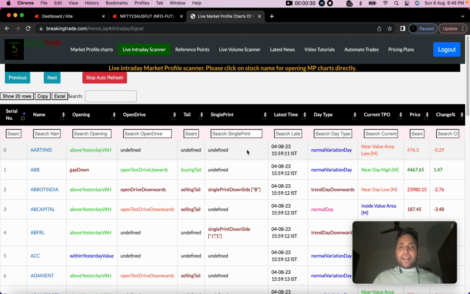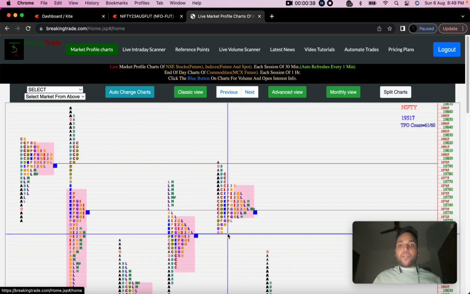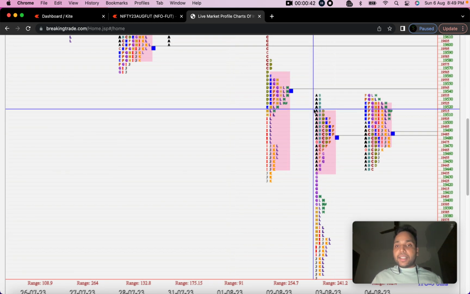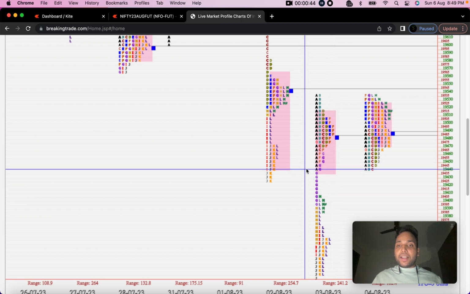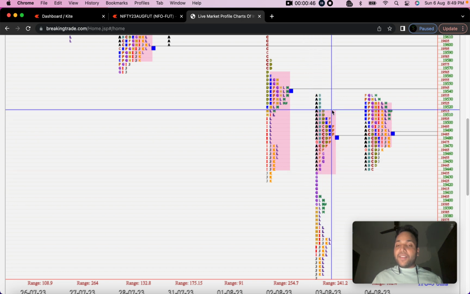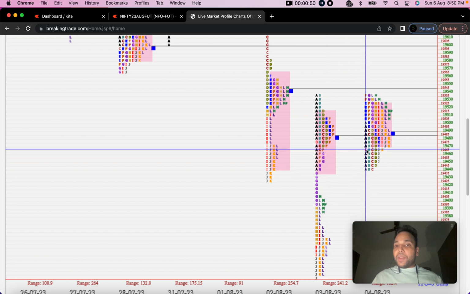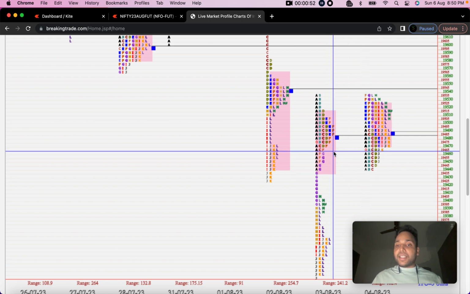So now say I want to filter the stocks which have opened gap up on 4th of August. If I see the market profile charts, first let me explain what is value area. The pink shaded region is the value area. The upper top is the value area high and the lower one is the value area low. Nifty has opened within the yesterday value area.